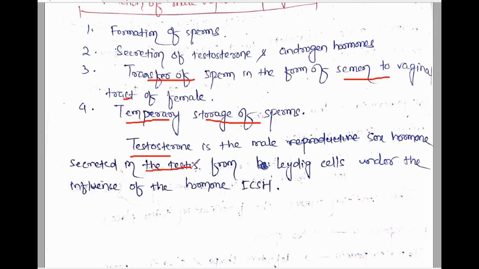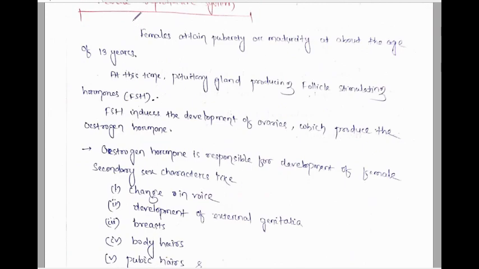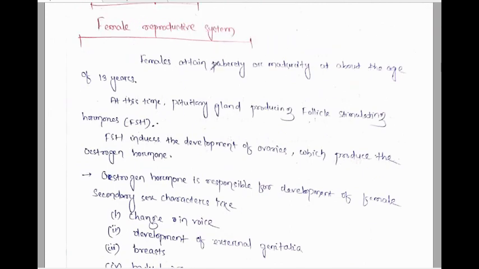One of these hormones is testosterone, the male reproductive hormone, which is secreted inside the testis from the Leydig cells. It is secreted under the influence of the hormone ICSH, that is interstitial cell stimulating hormone. This hormone controls the functions of Leydig cells, which secrete testosterone, and this testosterone regulates the process of spermatogenesis.